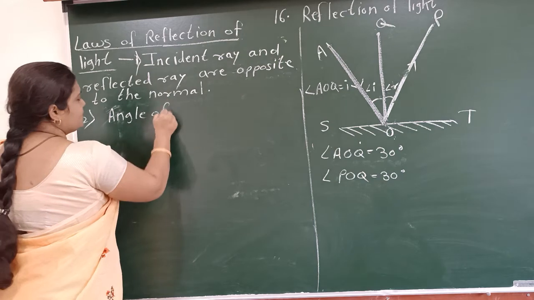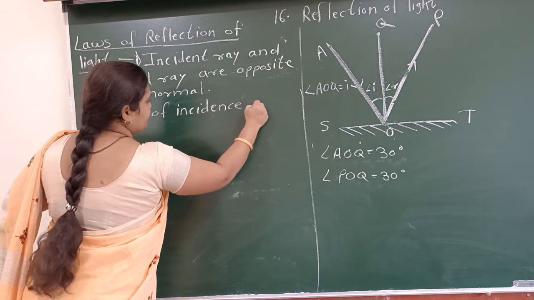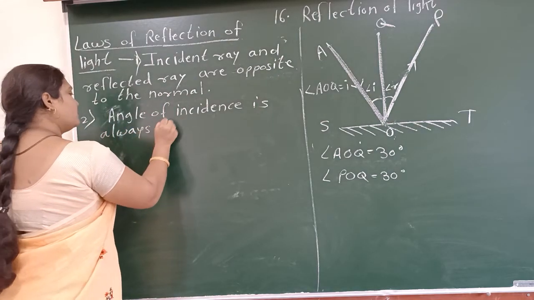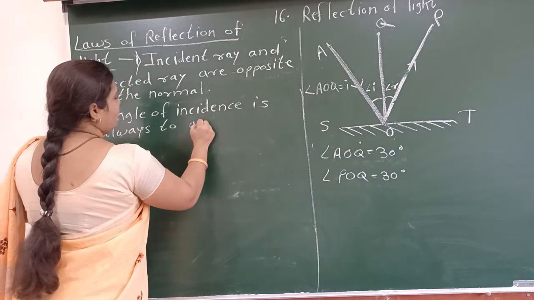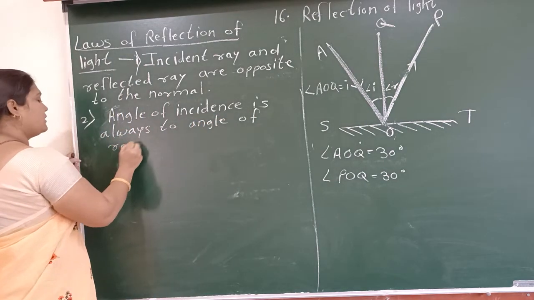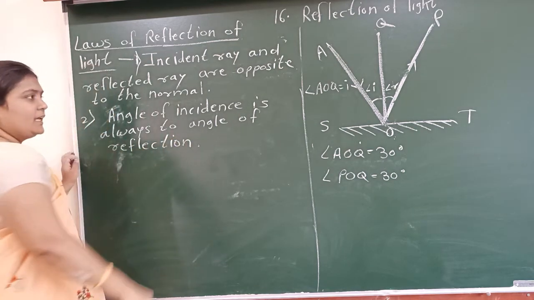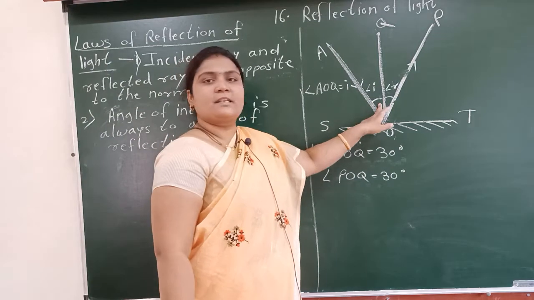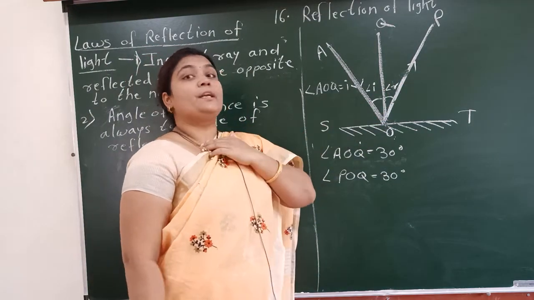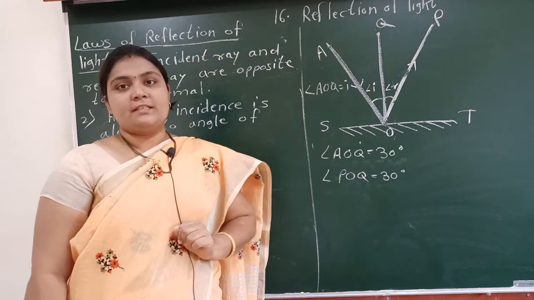Angle of incidence is always equal to angle of reflection. This is the second law. If this angle is 35 degrees, then this angle will also be 35 degrees. If this is 48 degrees, then this angle is also 48 degrees.